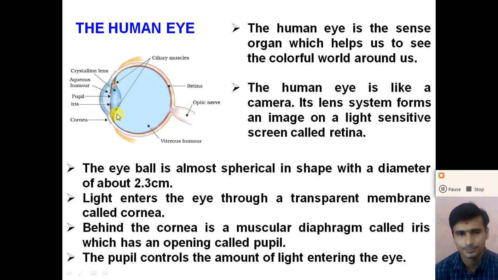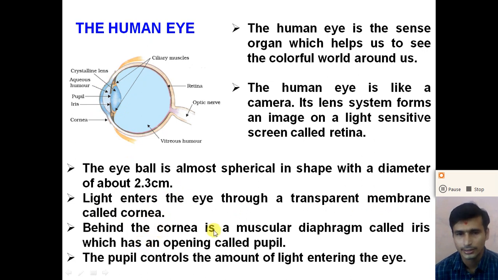So dear student, first of all, the light enters the eye through a transparent membrane called the cornea. The outermost part of the eye is called the cornea, and the light enters through the cornea. This is the part from which the light enters the eye.